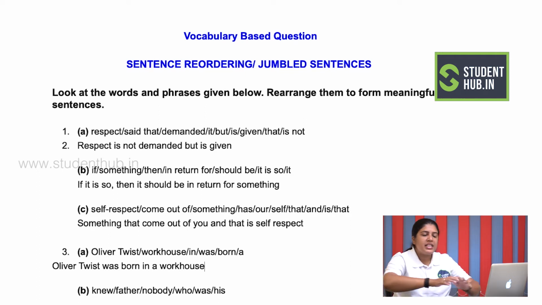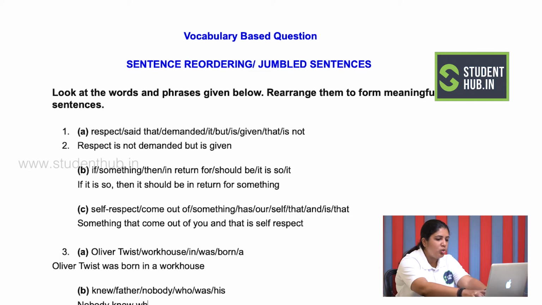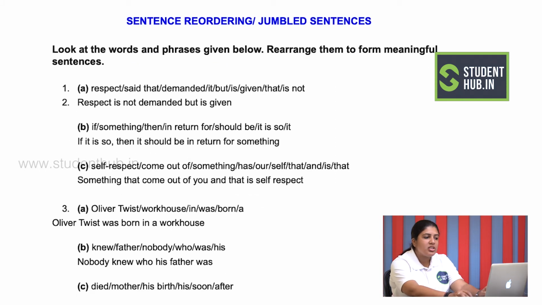This is my sentence which is very easy for me to crack. Now when I come to question number 2, it says knew father nobody who was his. So nobody knew who his father was. Now this would be my answer to the question given.